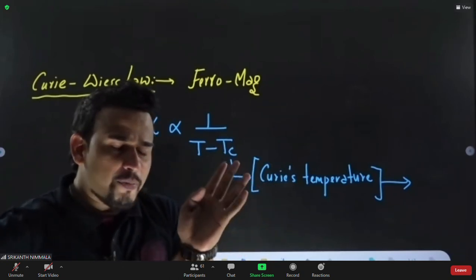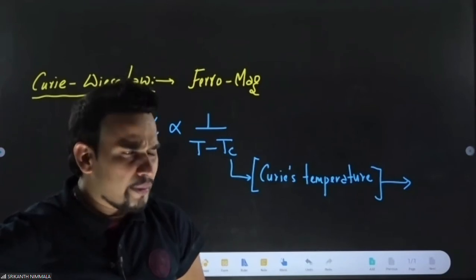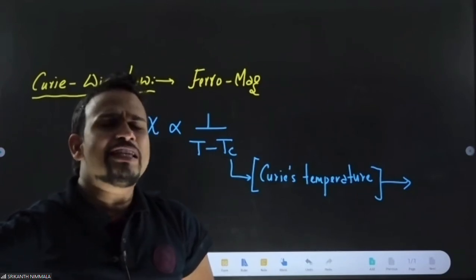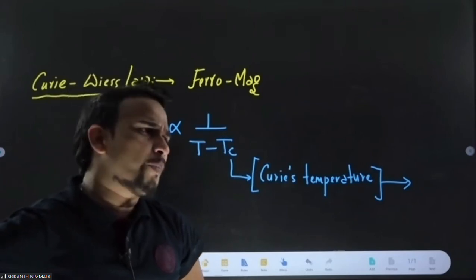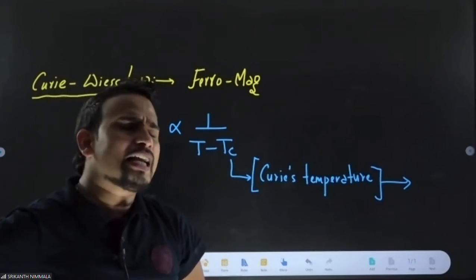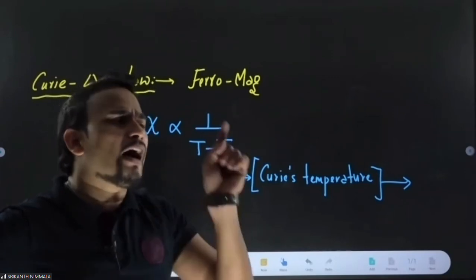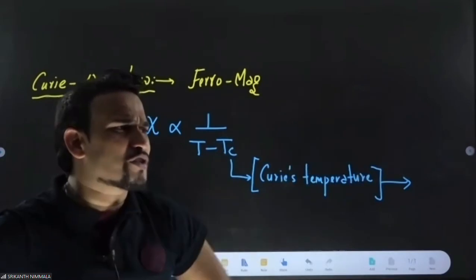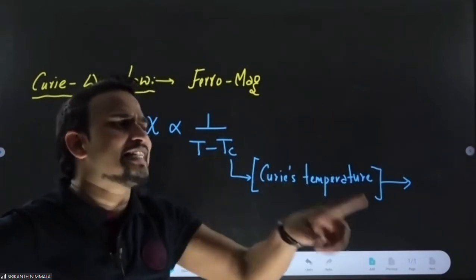For which type of material is Curie's law applicable? Curie's law is applicable for para. Okay. Curie-Weiss law is applicable for ferro. Okay, no problem. If you start heating ferro, it will convert to para. Above which temperature does ferro convert to para? What is the name of that temperature? Curie's temperature, TC, Curie's temperature.